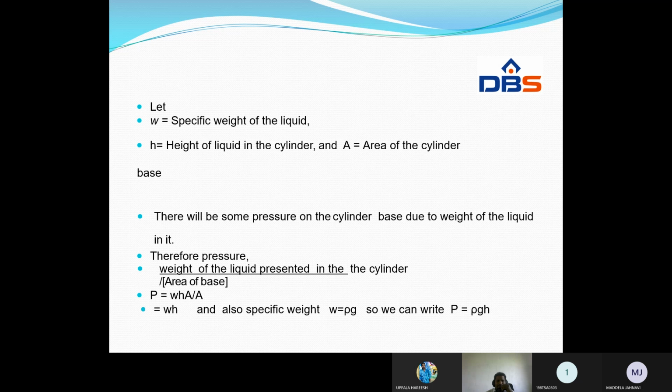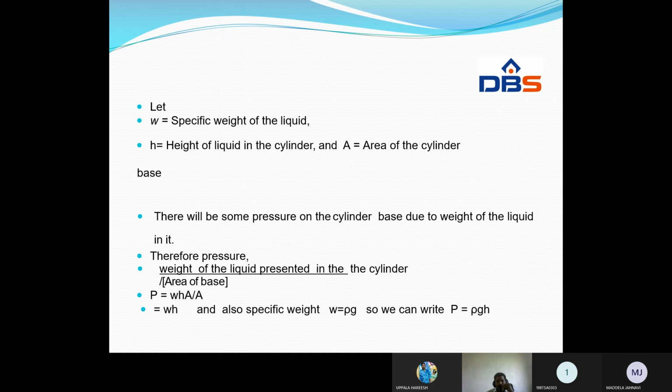H. What is the area of the base? A. So what is the total weight of the liquid present in the cylinder? W H A. This is the weight, or force due to the weight of the liquid, divided by the area of the cylinder base, capital A. So W H A by A, the A gets cancelled. What remains? W H, which is the pressure. Specific weight W is also written as rho g.